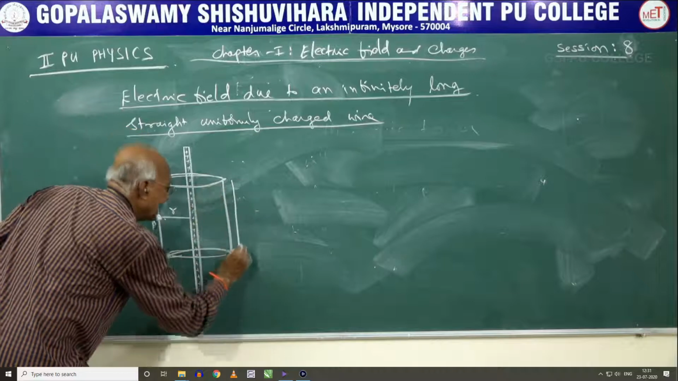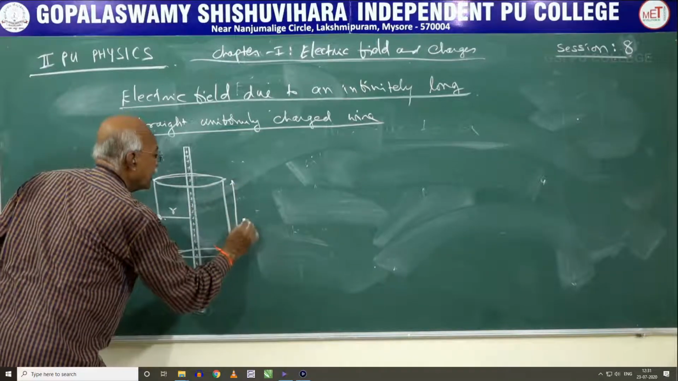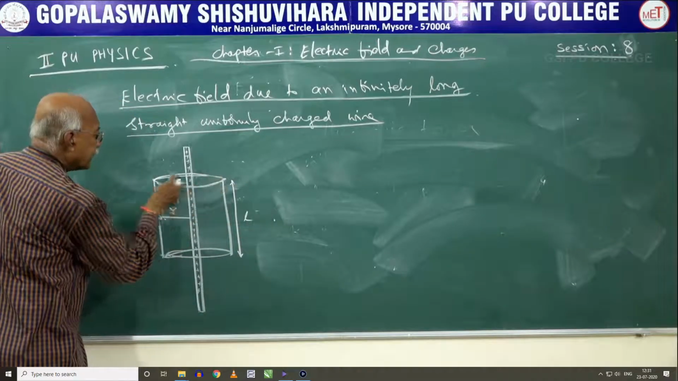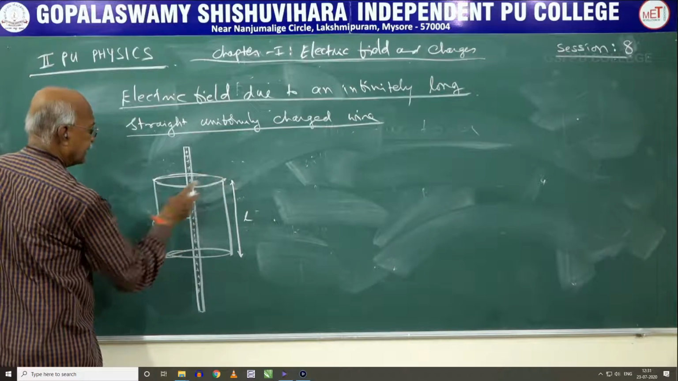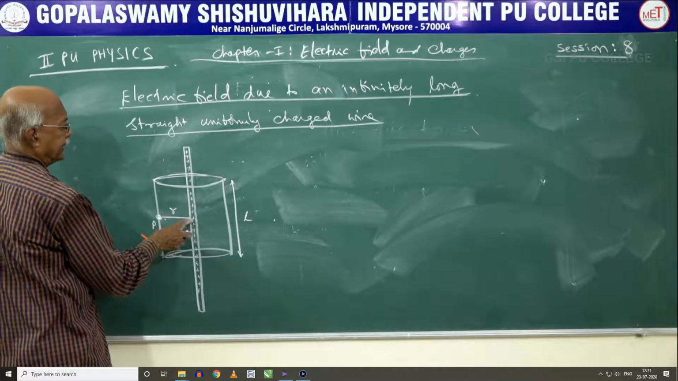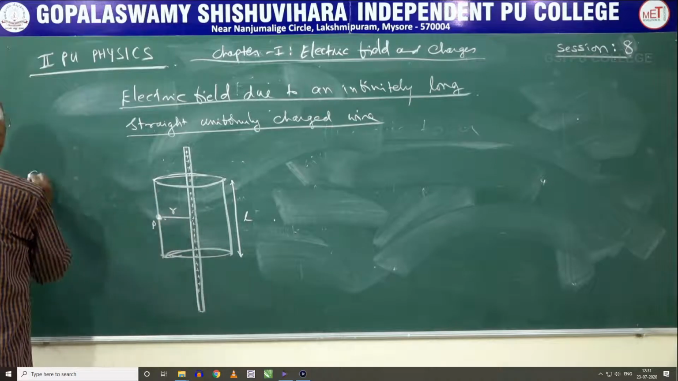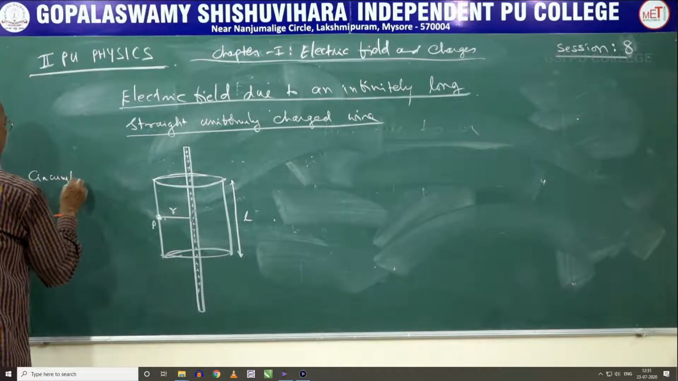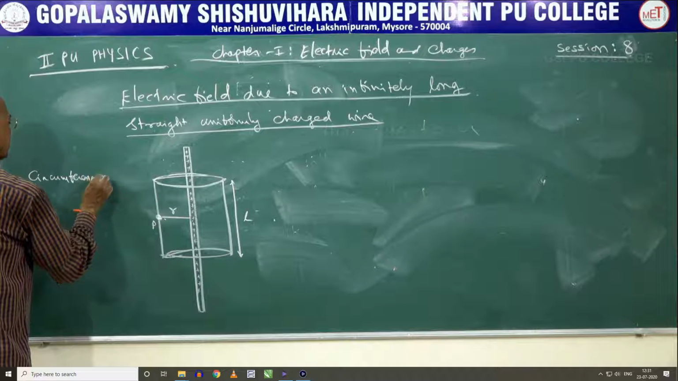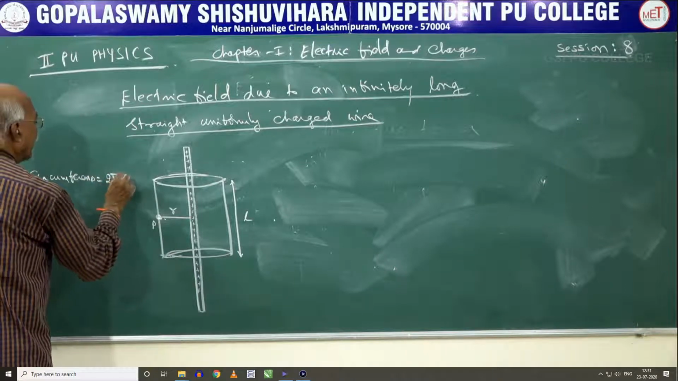Now the length of the cylinder, we will write as equal to L. Now if you consider the circumference of the circle, since the radius is r, the circumference is equal to 2 pi r.